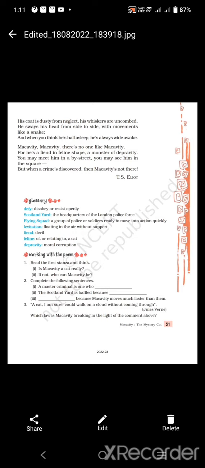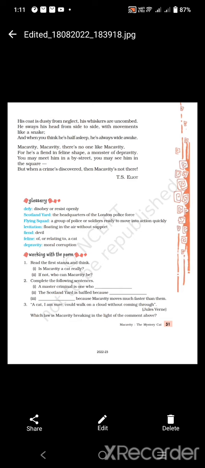So the meaning of fiend is devil, and feline is related to a cat. Depravity means moral corruption. So Macavity is an exceptional cat. As I told you in the beginning, he is an extraordinary cat, an exceptional cat, because of his skills. He has extraordinary skills that are unmatched. So in this stanza, the poet says that there is no one like Macavity, because Macavity is an extraordinary character with such unmatched skills.